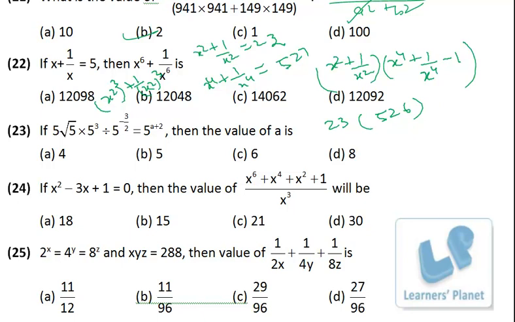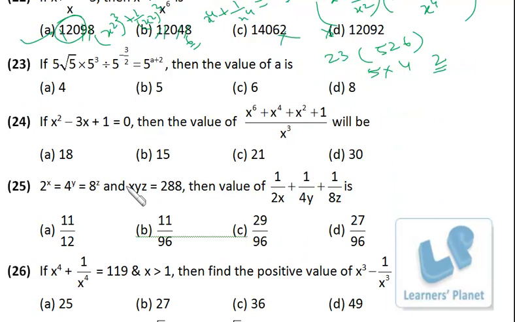Now instead of solving, what you can do is, unit digit must be 8, so eliminate these two. Now you can check the digital root. This is 5 into 5 into 7 and 6, 13, that is 4. Digital root must be 2. So just check here, 9, 8 and 1, 9. Digital root of this is 2. So this is the correct option. Here you can also verify. 8 and 4, 12, 13, 14, 15. That means digital root is 6. So this is the correct choice.